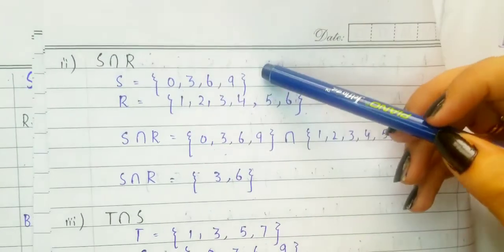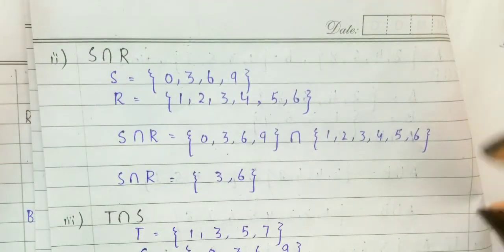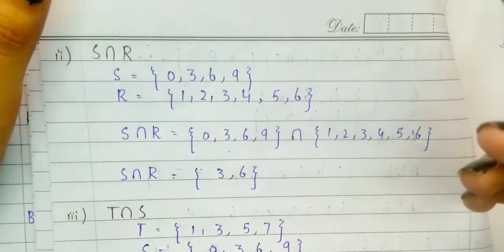In this case also, I guess I don't need to repeat these things all of the time. You can calculate S intersection R and T intersection S also.